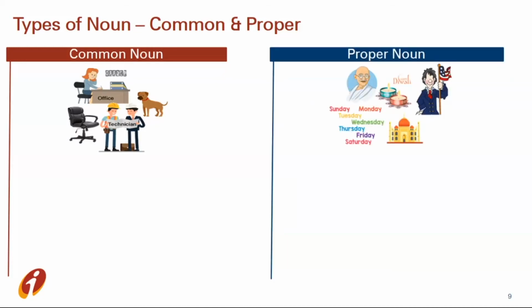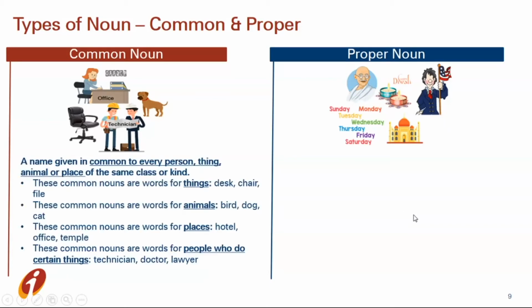So here are the proper nouns, like names of the days, Sunday, Monday, Tuesday, that's a proper noun. Name of a person like Mahatma Gandhi, it's again a proper noun. Name of a festival like Diwali, Christmas, it's a proper noun. Country names like India, USA, that's again a proper noun. And here is the palace. If it is just a palace, then it comes under common noun. But it is actually the Taj Mahal. So where it has a particular name, that's a proper noun.